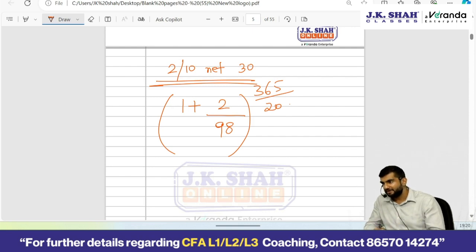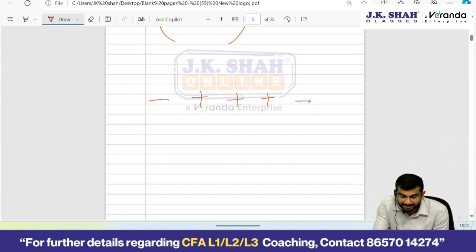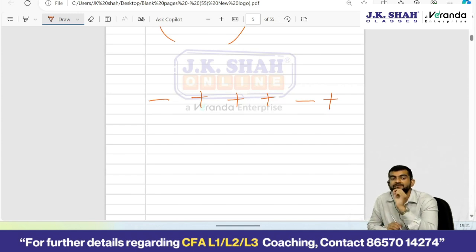Problem number 1, a project can have multiple IRRs, especially a project which has an unconventional cash flow pattern. Unconventional cash flow pattern was what? The signs are changing more than once. Initially outflow, then inflow, inflow, inflow, then outflow, then inflow. This is an unconventional cash flow pattern. So such projects can have multiple IRRs.